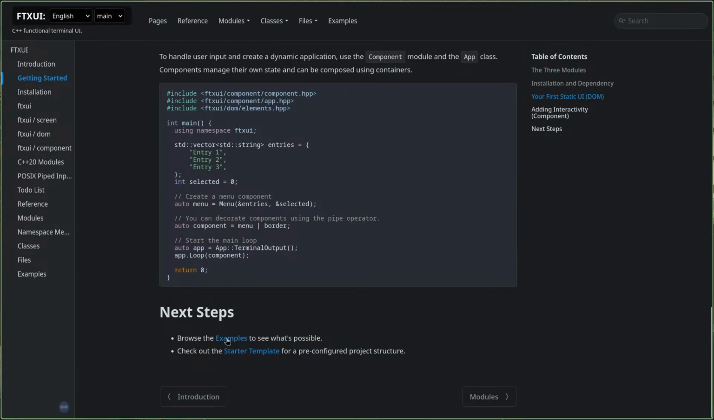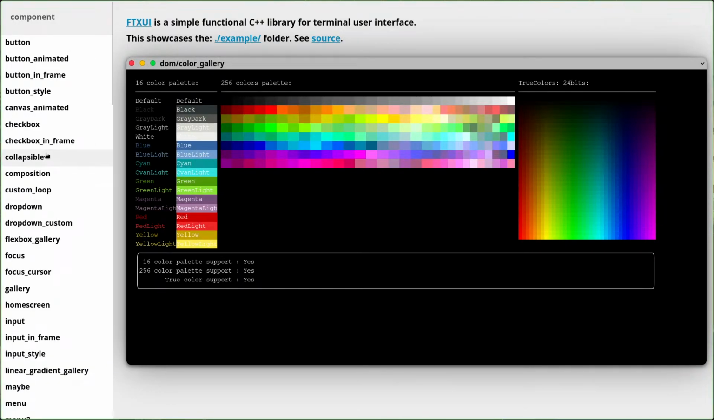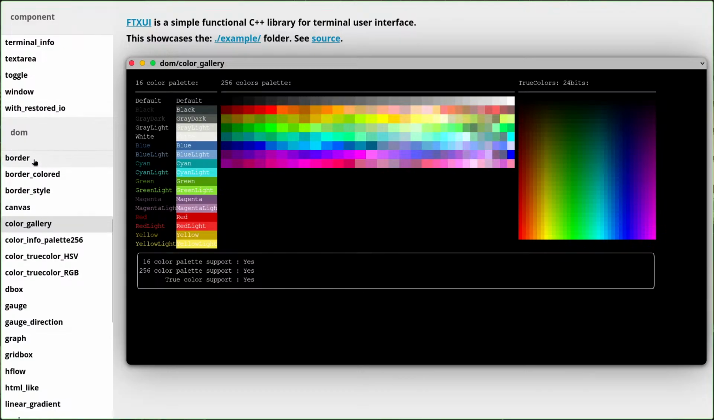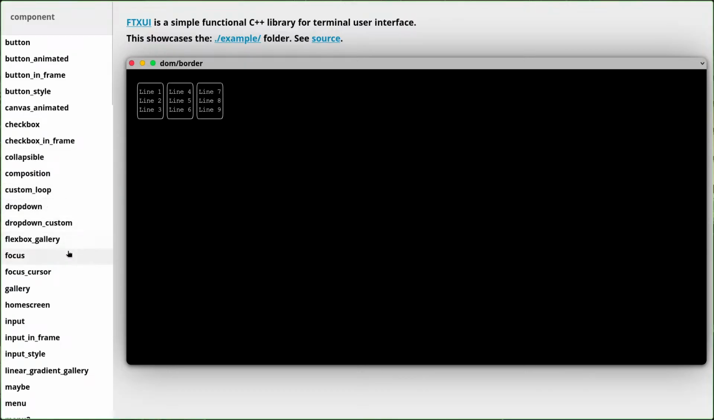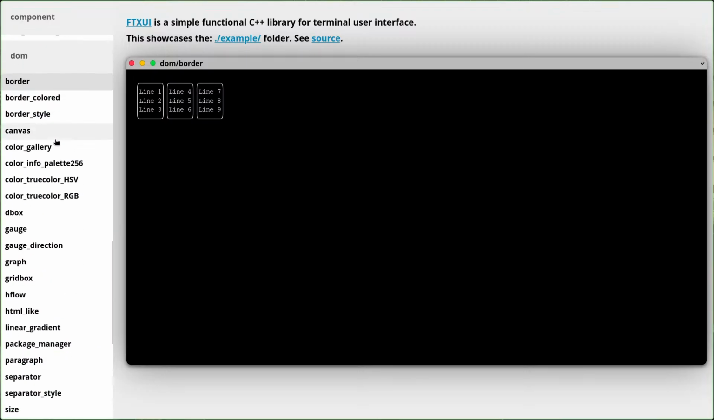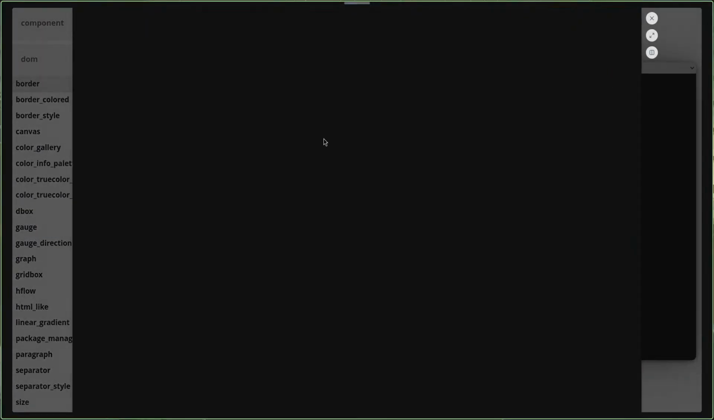Okay, let me open examples in a new tab. There are a lot of examples here. These are some component examples, then we have some DOM examples. So where we are here is with the border. Let's read the code of this one.